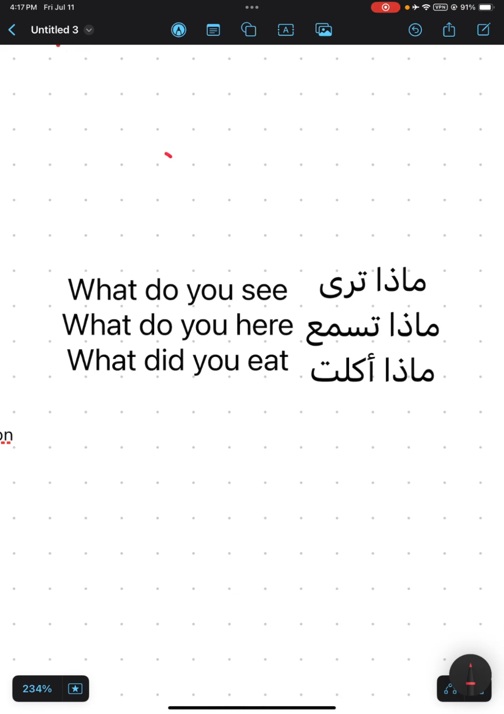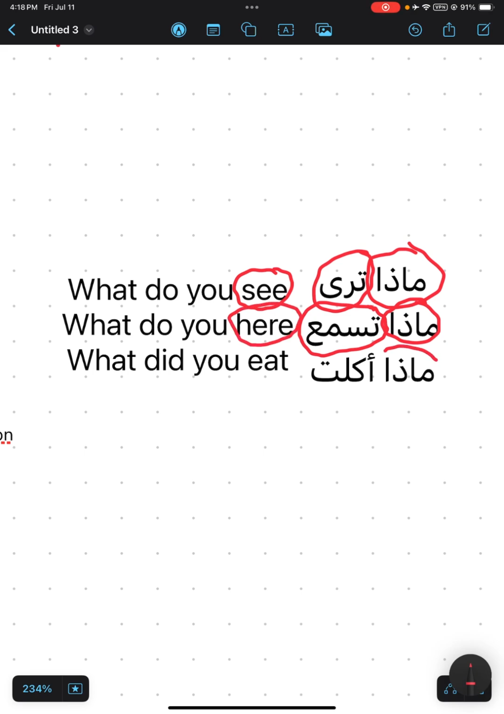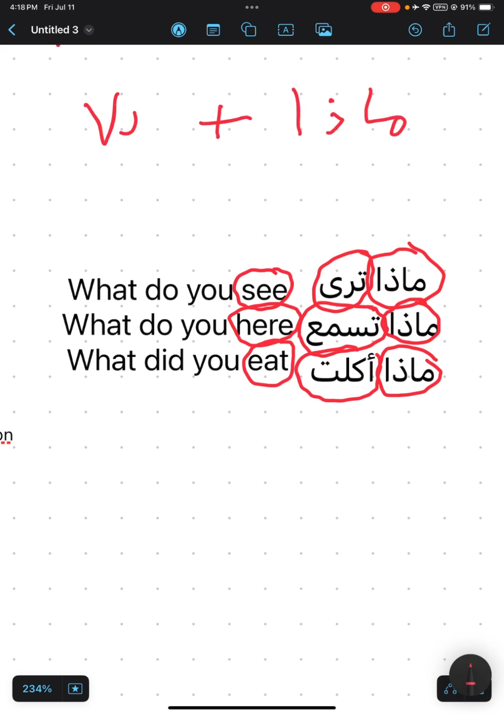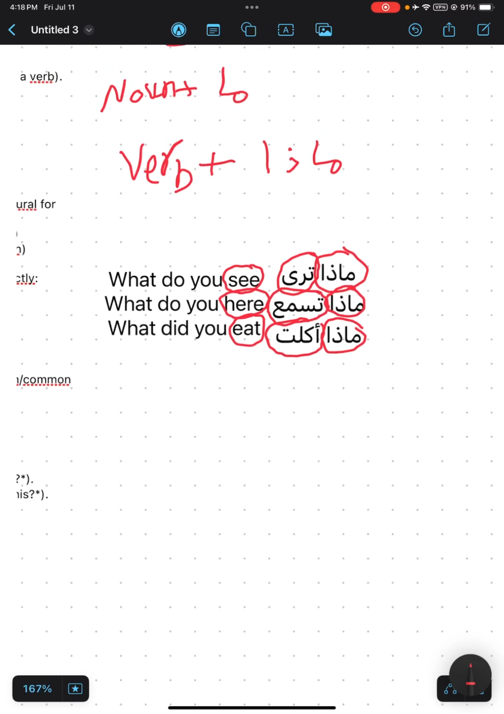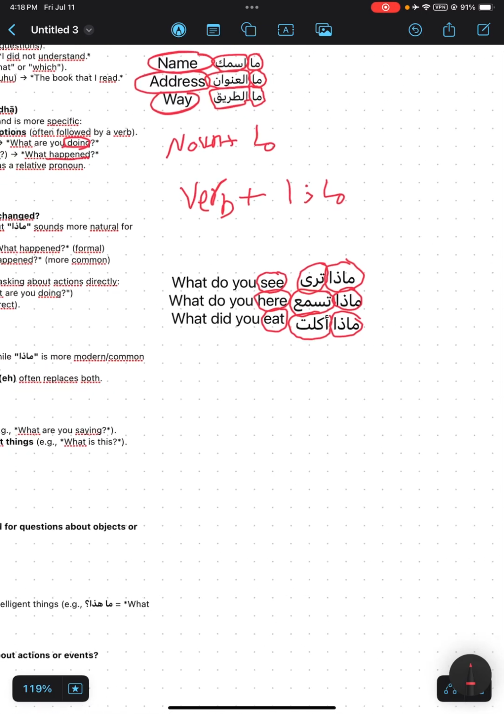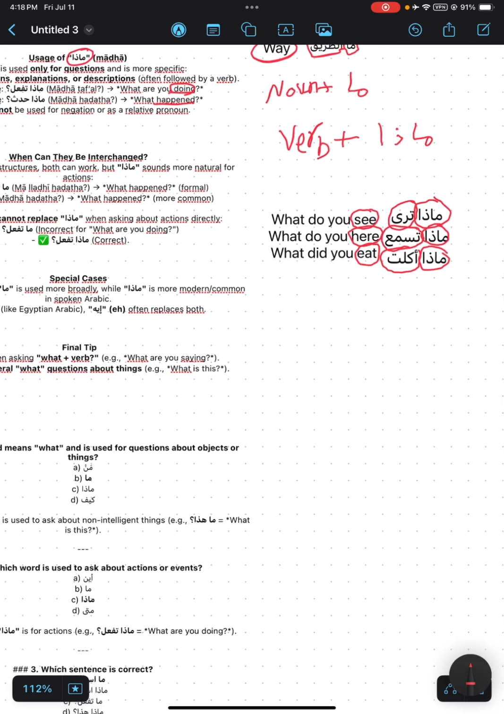So let's see some examples. The first example is ماذا ترى. ترى means see. And ماذا تسمع. It's also a verb. What do you hear? ماذا أكلت. أكلت, it's also a verb. What did you eat? So ماذا usually comes after it a verb, not a noun, like ما. ما usually comes after it a noun, but ماذا usually comes after it a verb.